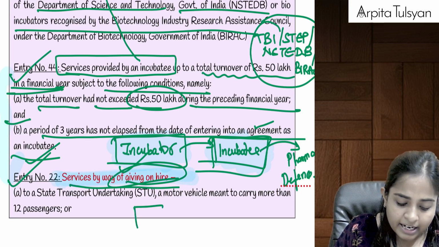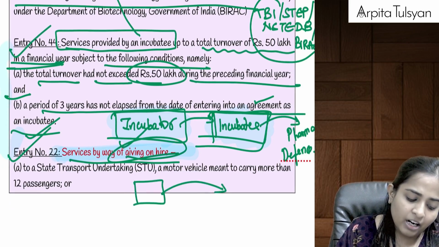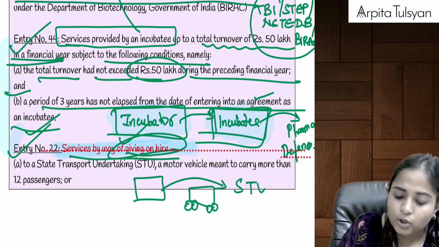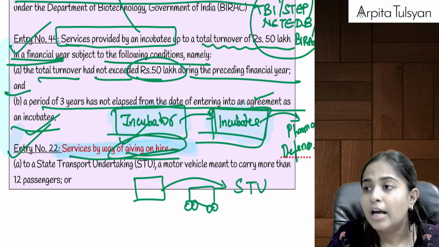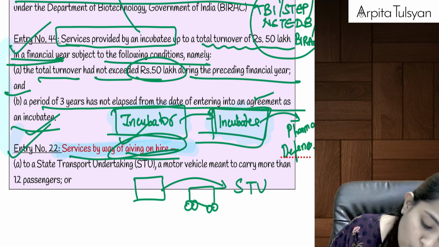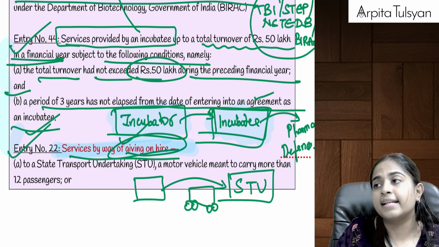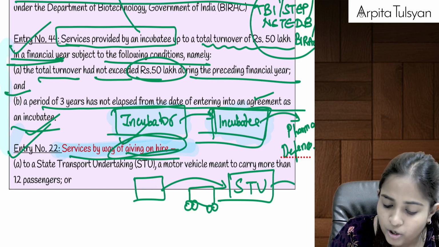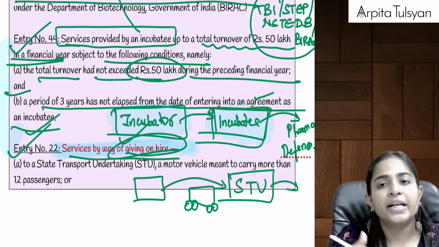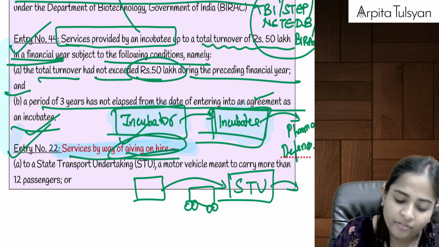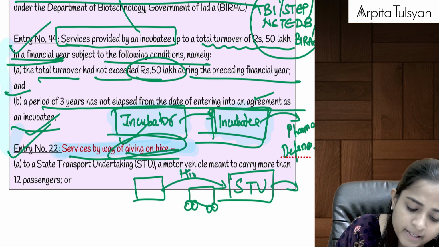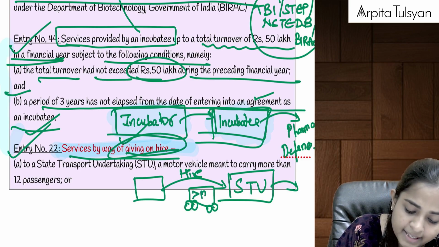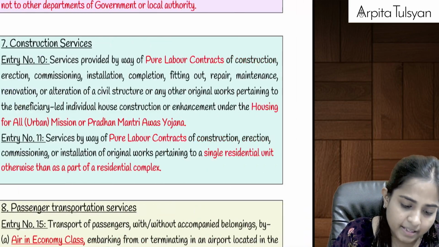If any particular person is giving a motor vehicle to a state transport undertaking, not to a government, but only to a state transport undertaking, that is the one who is running state transport buses. A state transport undertaking gives us the facility, but if it does not have its own vehicle, it can take it on hire. On this hire charges, GST is exempted, provided this motor vehicle has a capacity to carry more than 12 passengers.